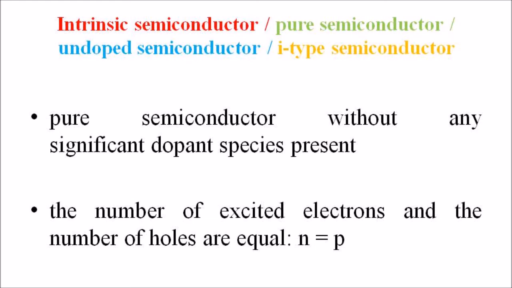It is also known as undoped semiconductor or I-type semiconductor, which is a pure semiconductor without any significant dopant species present. The number of charge carriers is therefore determined by the properties of the material itself instead of the amount of added impurities. Hope you have understood this topic.